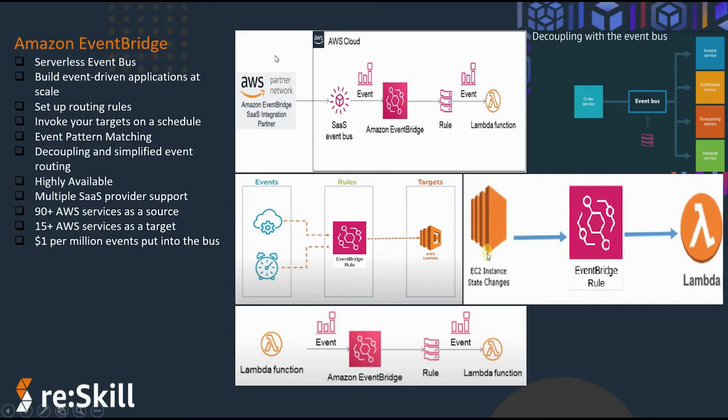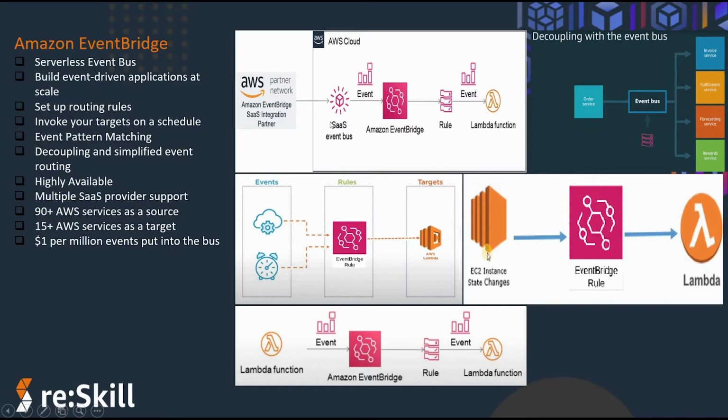So here, the concept of Amazon EventBridge is that it mainly allows us to flow event data from source to target. At the moment, Amazon EventBridge supports 90 plus AWS services as a source and 15 plus AWS services as a target. On pricing, Amazon EventBridge costs $1 per million events put into the event bus for the custom event case. So these are the main highlighting points for EventBridge.